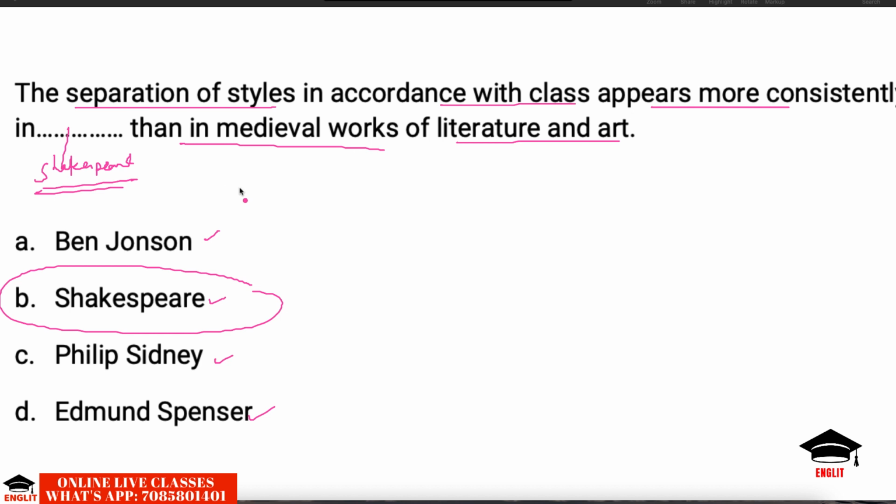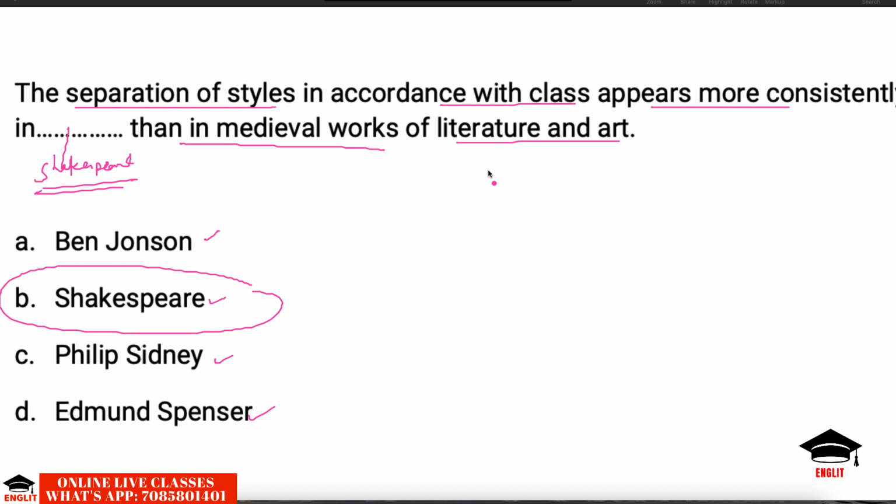Wherever there is a requirement of an elegant style, he has that elegant style, like in the soliloquies of Macbeth, Hamlet, Othello, Lear, Antony. So we have the grandness in those soliloquies. We have some of the greatest passages of English literature in Shakespeare. And as far as the lighter characters or the mean type of characters are concerned, he has used language that could suit them, just like the language of Caliban and Trinculo in The Tempest, the language of Maria in Twelfth Night. So Shakespeare has adjusted his style according to the class he is presenting.